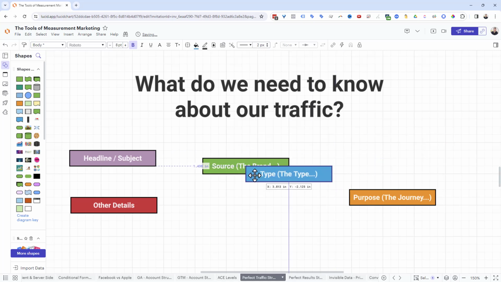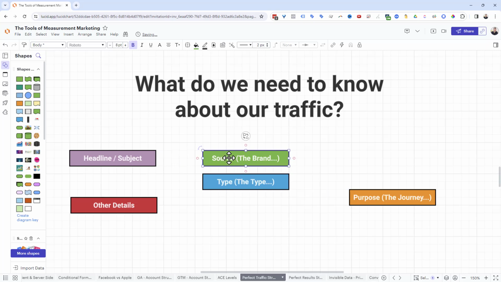The other thing is I want to know the type of traffic coming from that brand. So I want to know it's Facebook traffic, but I want to know it's CPC traffic, meaning paid traffic, or is it Facebook traffic, but maybe it's social. I might call it social, the type of traffic, meaning not boosted. I'm not putting money into it.